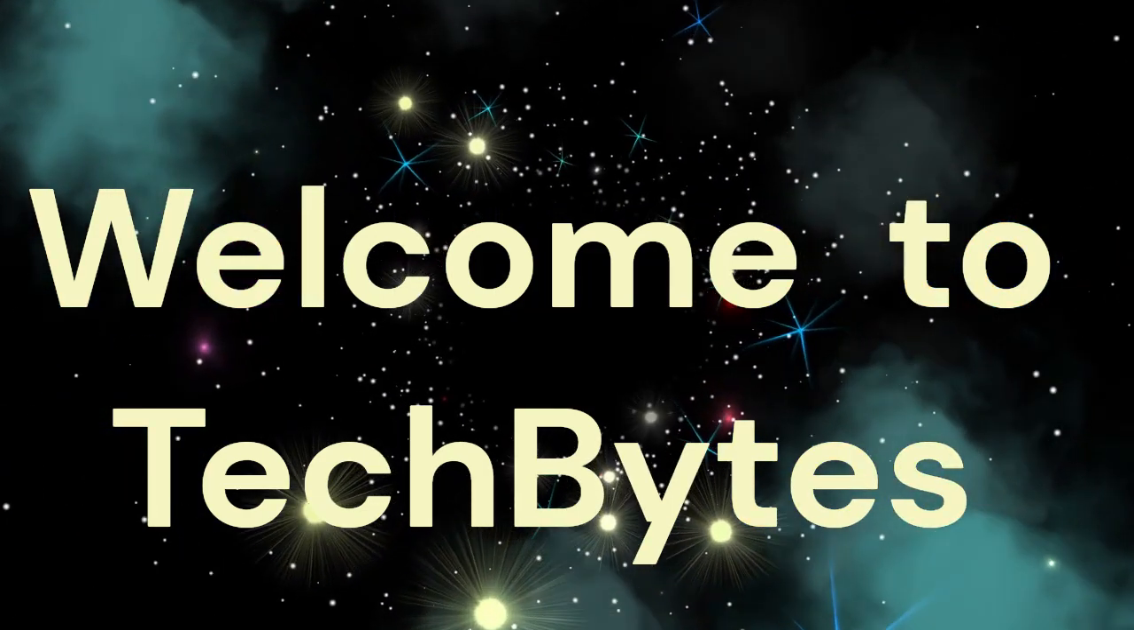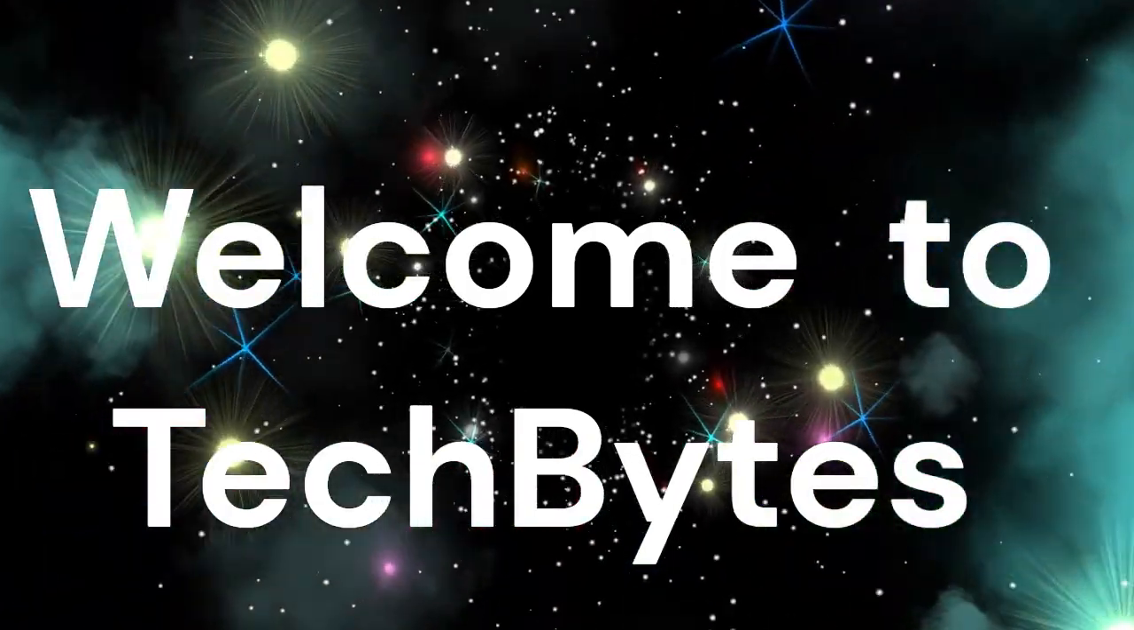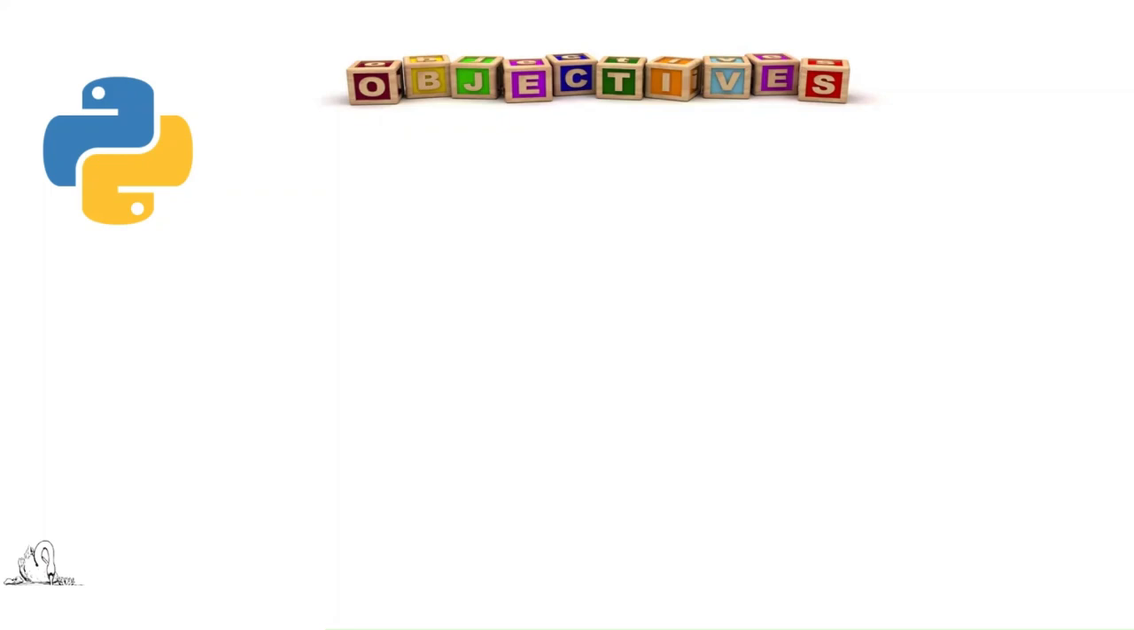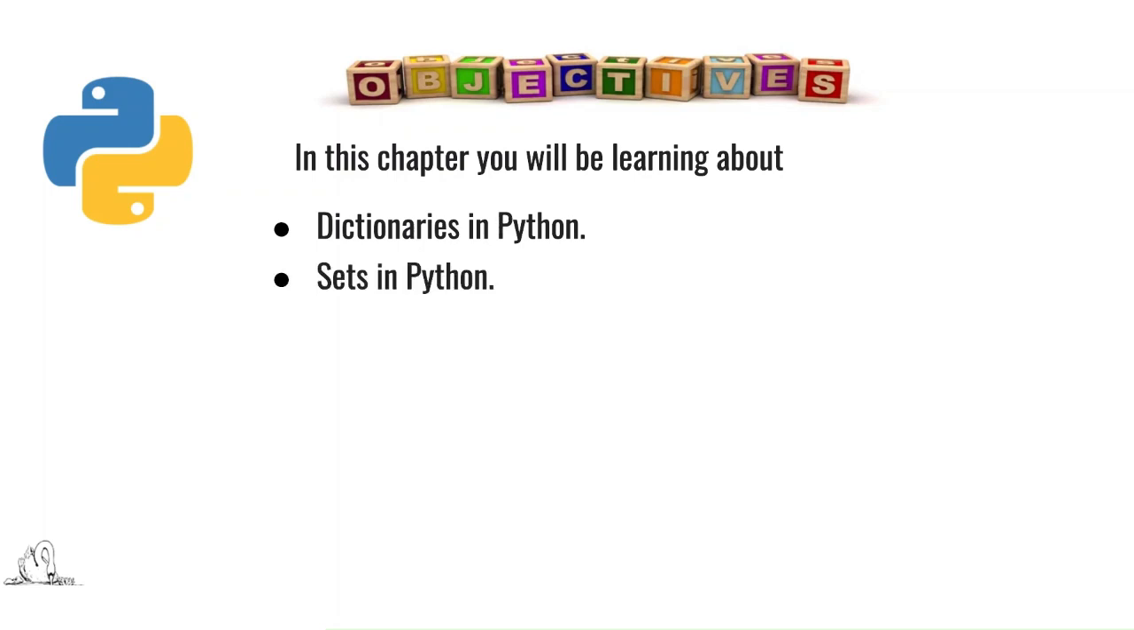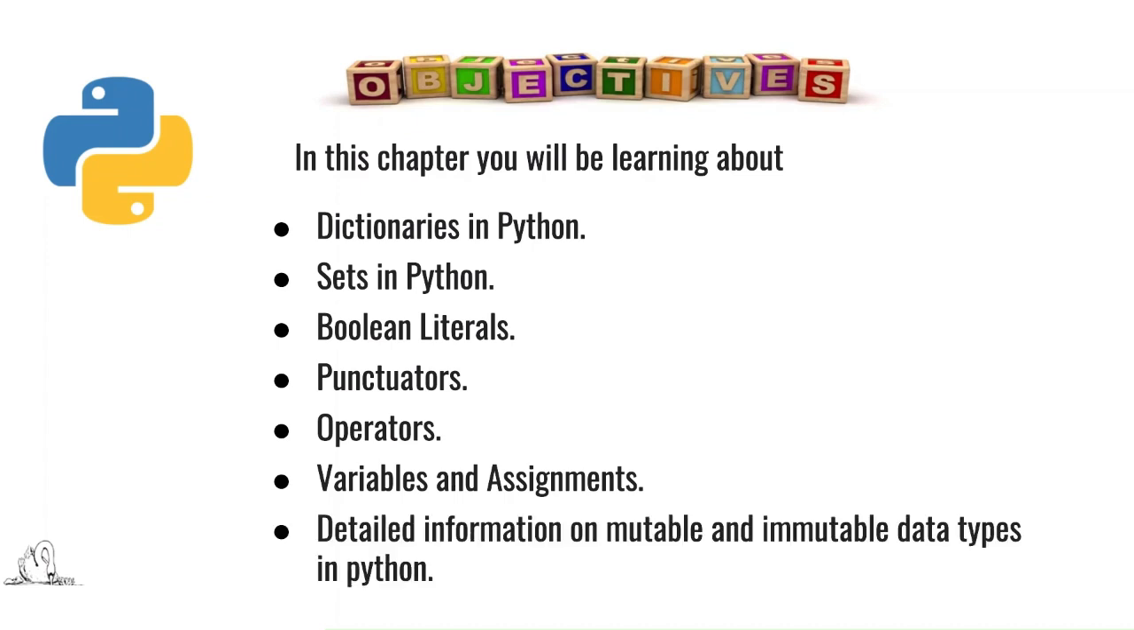In this session, you all will be learning more about Python. Objectives. In this chapter, you will be learning about dictionaries in Python, sets in Python, Boolean literals, punctuators, operators, variables and assignments, and detailed information on mutable and immutable data types in Python.